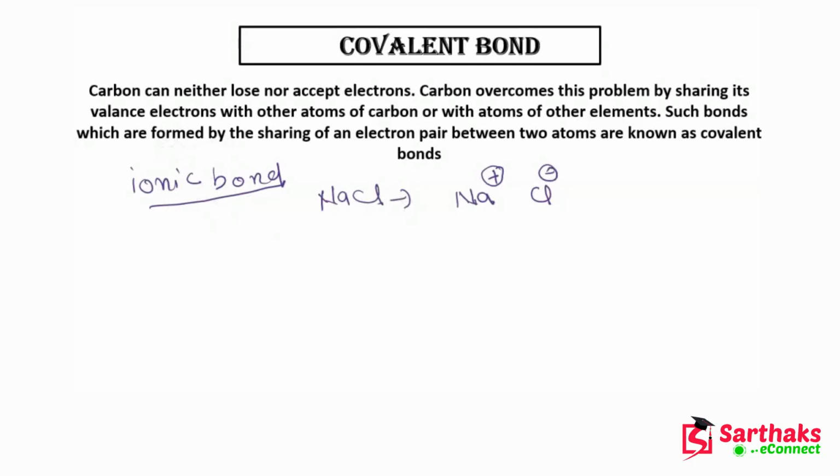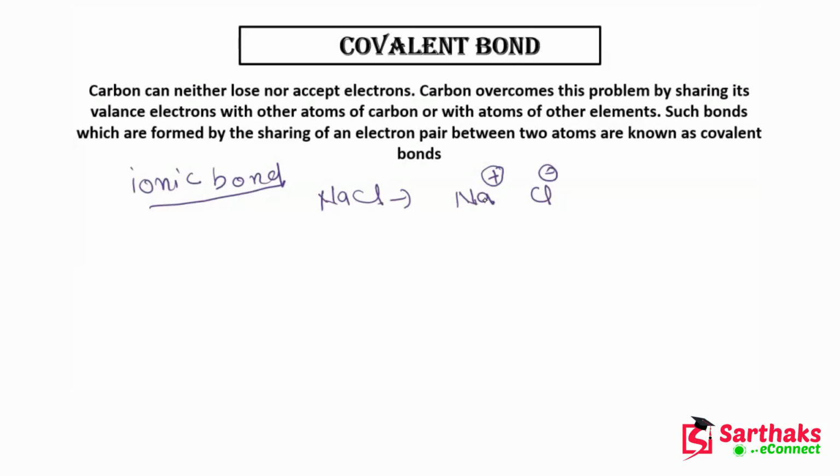So we all know that carbon can neither lose nor accept electrons. And why can it not lose or accept electrons? I told you the reason in the previous video. Because if it loses electrons, it will require lots of energy, or if it accepts electrons, then for 6 protons it is not possible to hold 10 electrons. So that is the reason that carbon can neither lose nor accept electrons.